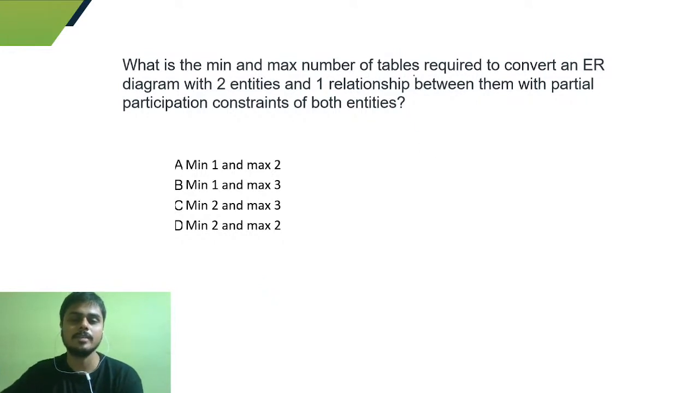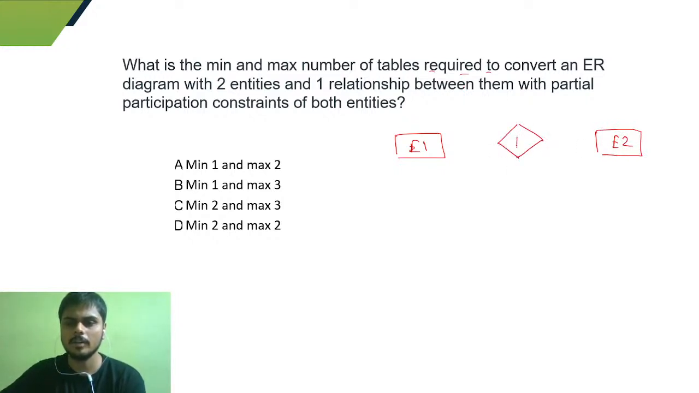It is telling us: what is the minimum and the maximum number of tables required to convert an ER diagram with two entities? So again we have two entities, E1 and E2, and we have a relation between them. Let's say this is R1 relation with partial participation constraint of both entities. Both the entities are of partial participation.